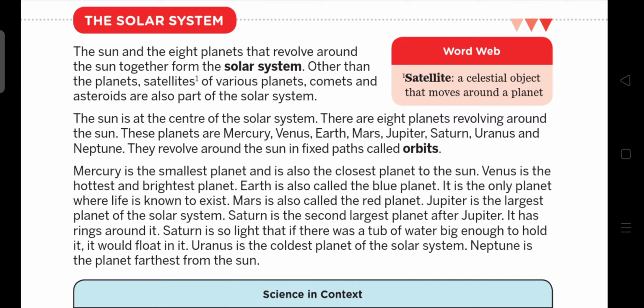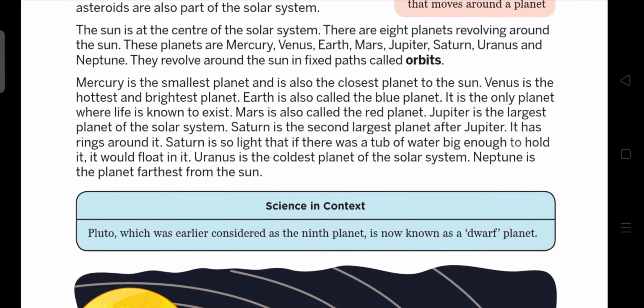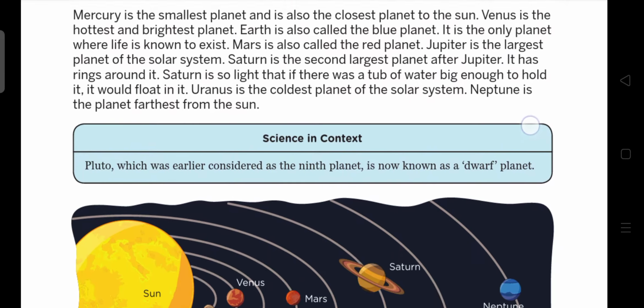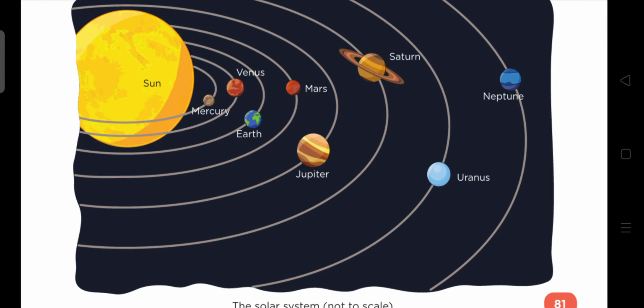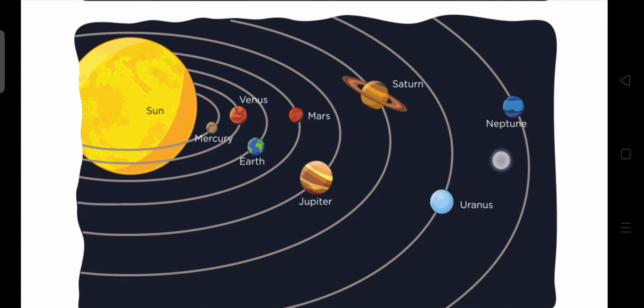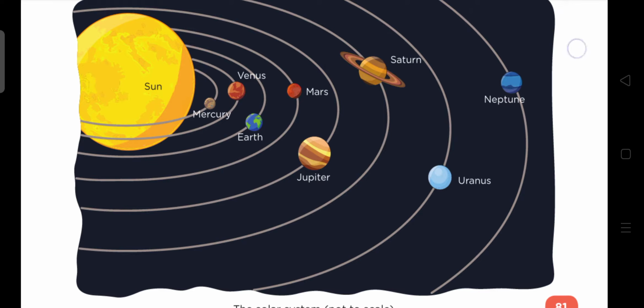Uranus is the coldest planet of the whole solar system. Neptune is the planet farthest from the sun. So the distance between the sun and Neptune is maximum. So these are some details about the planets that we find in our solar system, as you can see here in this picture. Sun, first one is Mercury, then Venus, then Earth, Mars, Jupiter, Saturn, Uranus and Neptune. So this is our solar system.